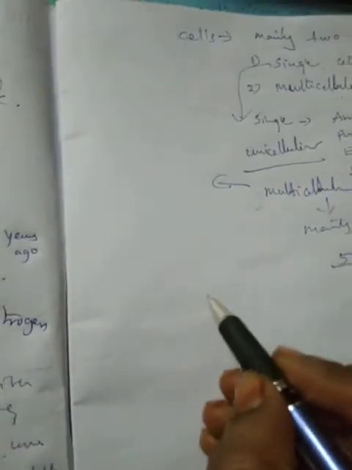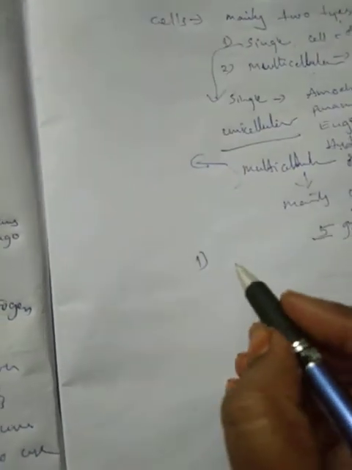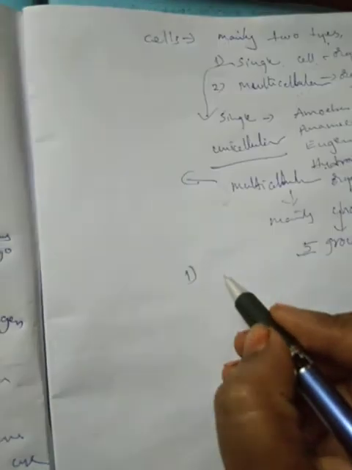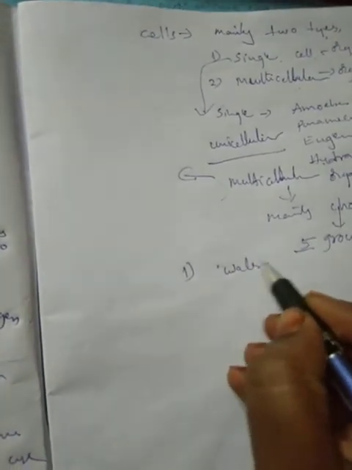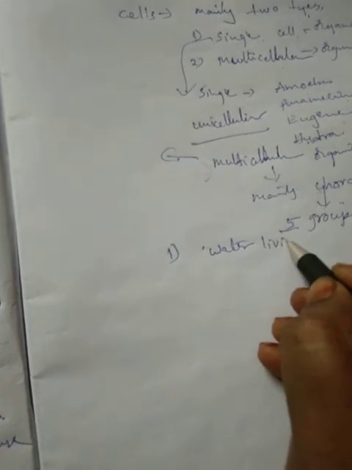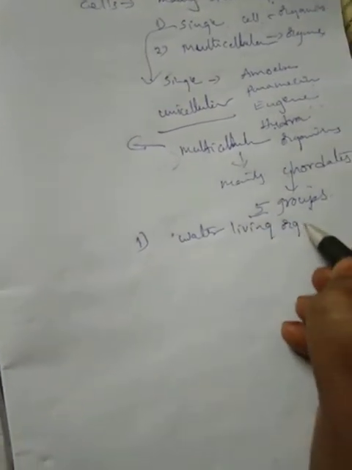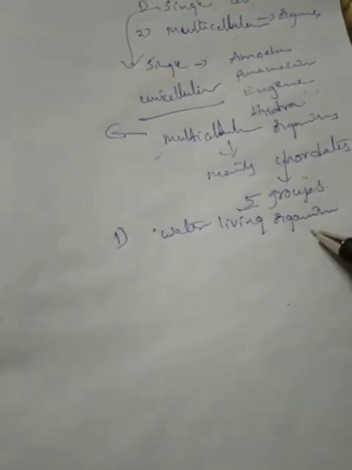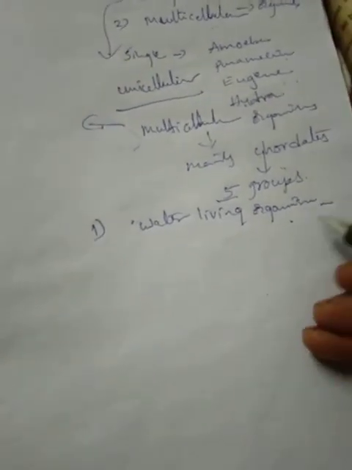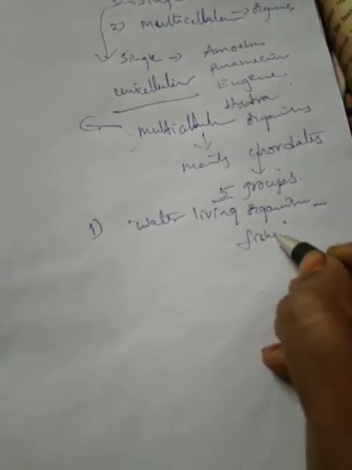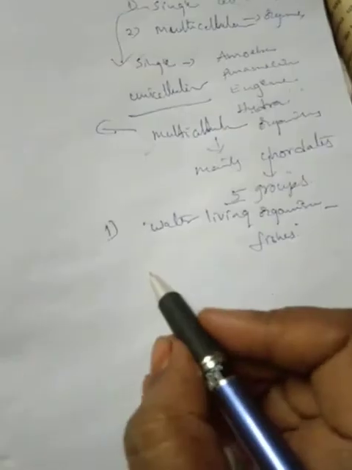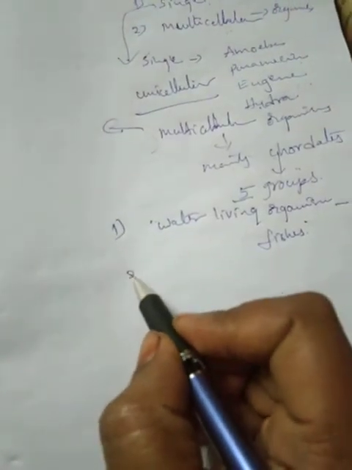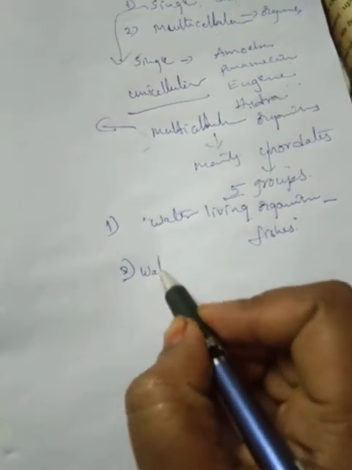First one is the water living organisms, that is fishes. And second one, water and land animals.